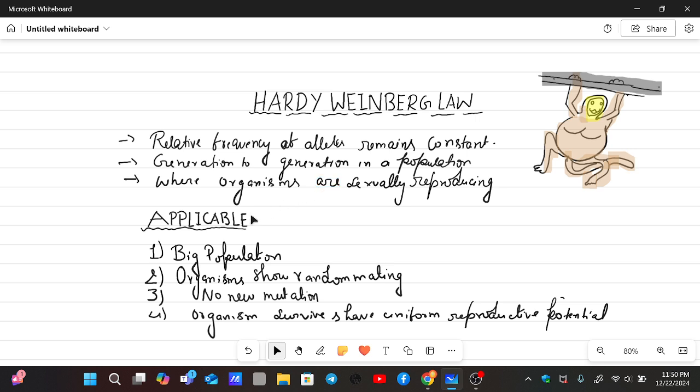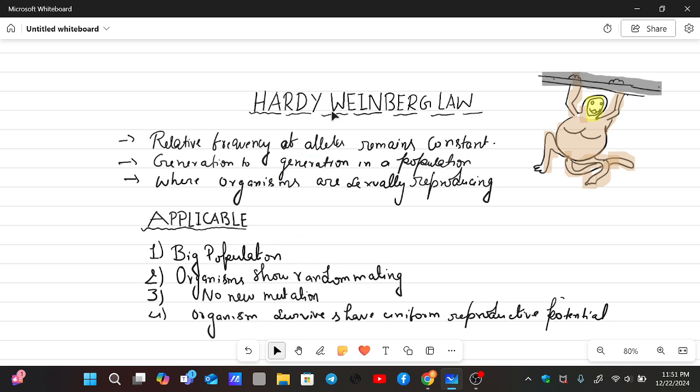It is only applicable when the population is big and organisms show random mating. When the organisms show random mating and there is no new mutation, no sudden change in the genetic makeup, and organisms survive and have uniform reproductive potential.